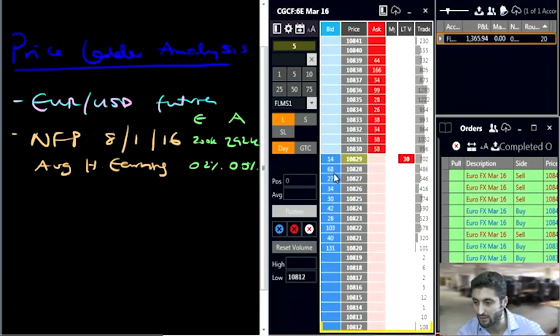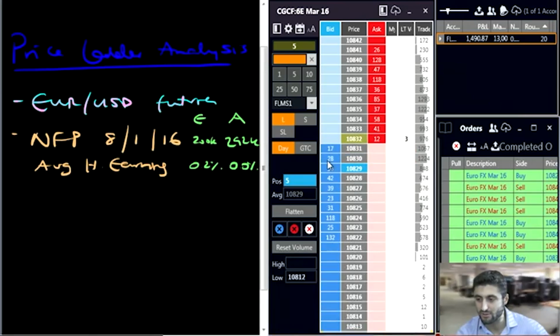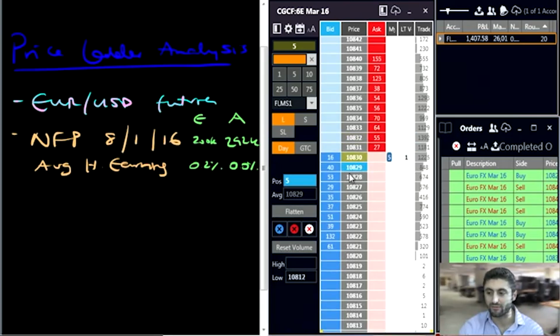If we get a bit above here, notice there's a 68 lot just popped in here at 28s. Just buying in front of this guy at the minute because someone's trying to take this up above. We're going to try and bid a little bit more ahead of this area because effectively we're playing for a bit of a pain trade. We're playing for those that have been taking this trade just below those 28s to start stopping out above these 28s and 29s.